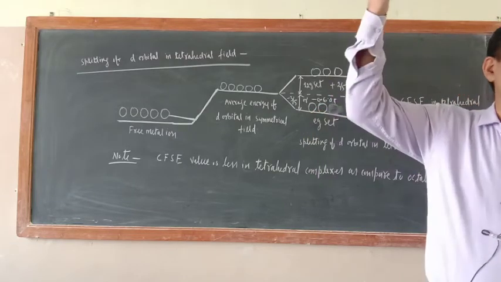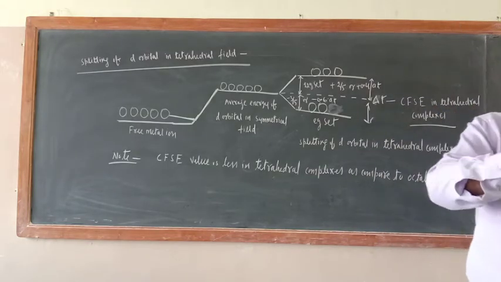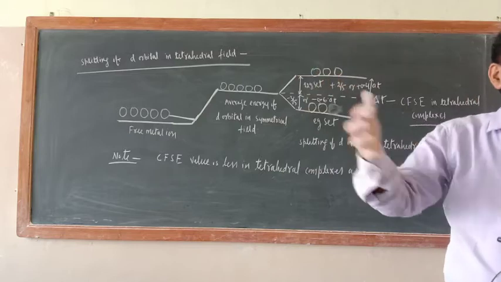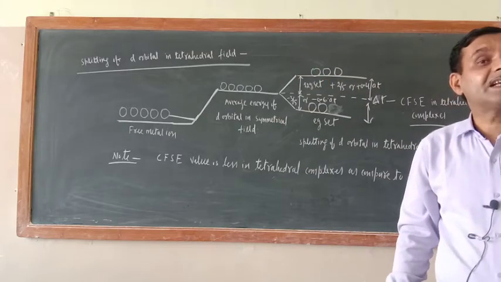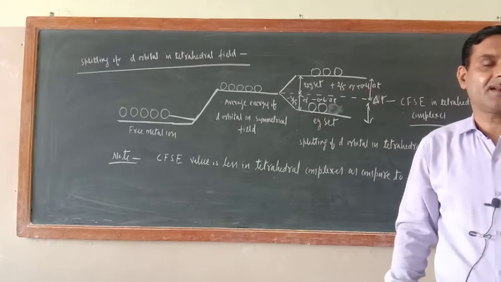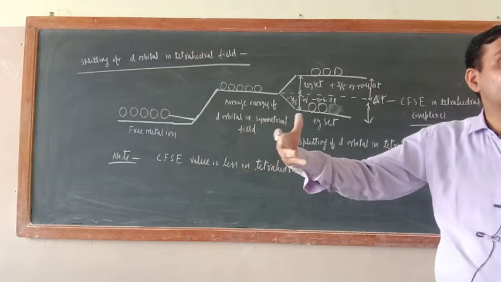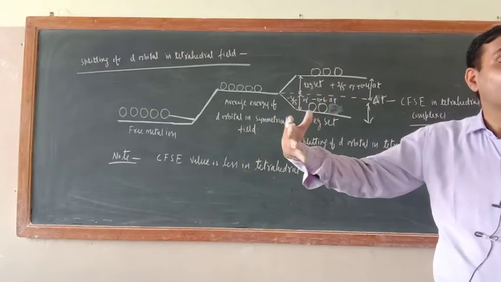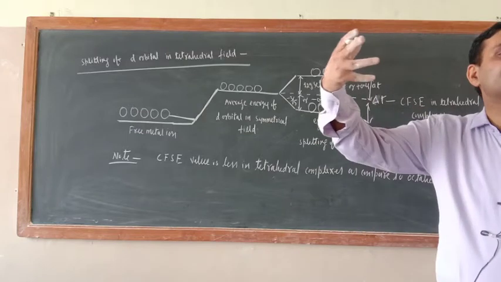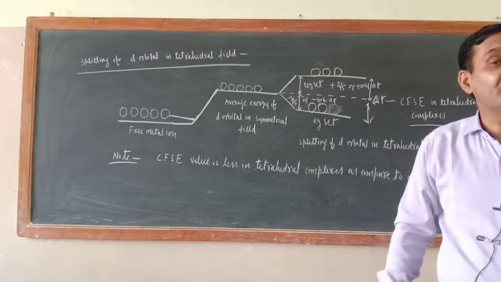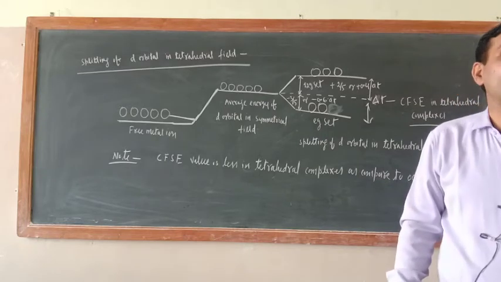In tetrahedral complexes, the reverse is happening. Just see, 4 ligands are approaching. So the T2g set orbitals, dxy, dyz, dxz, have their lobes on the line of approaching ligands. This time they experience more repulsion, so their energy is increased more as compared to the Eg set orbitals.